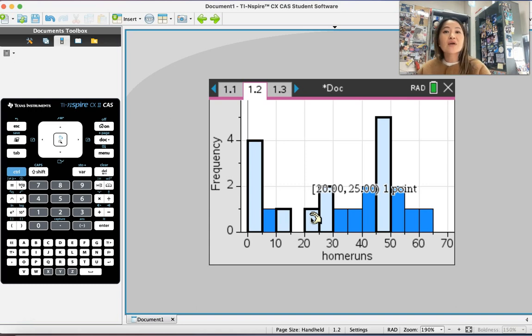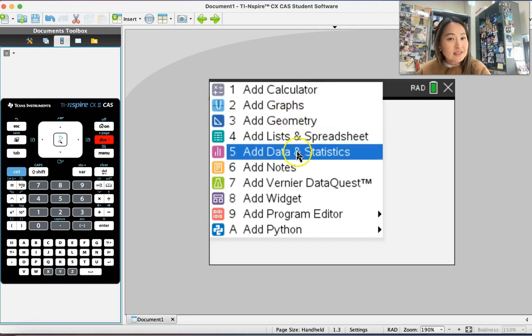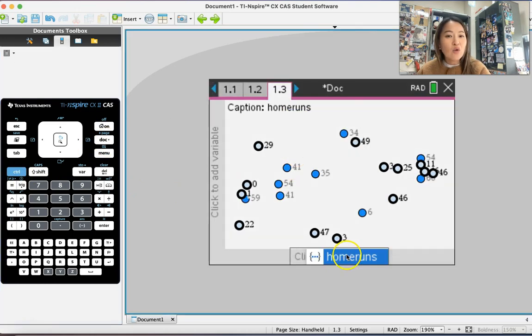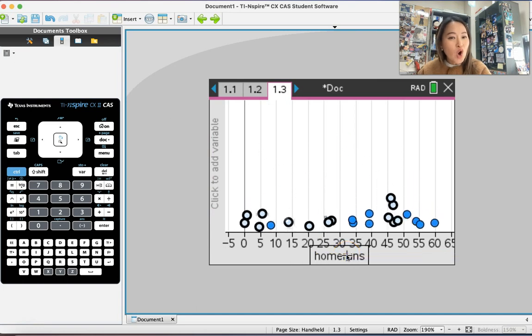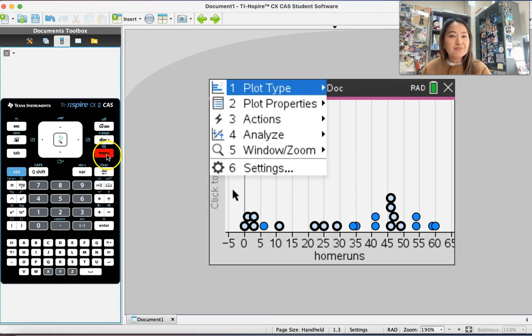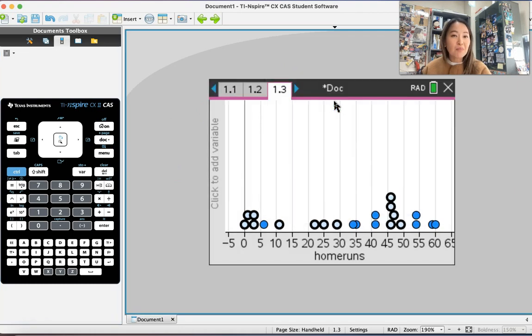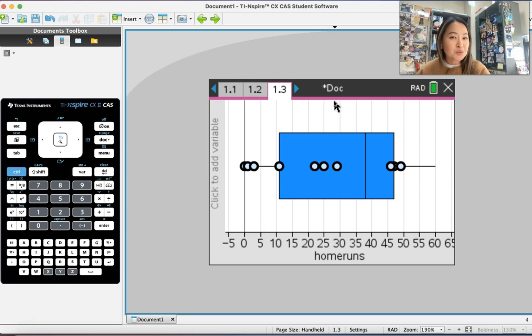Now what I want to do is open another page, data and statistics, and add home runs. Let's go to home runs again, the same thing, right? We went to data and statistics. We're taking the same data of Babe Ruth home runs. And what we're going to do is go to menu, plot type. And what do you think we're going to click on? The one that we didn't click on yet, box plot. Here is a box plot.